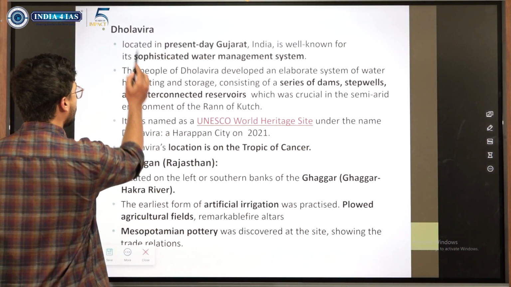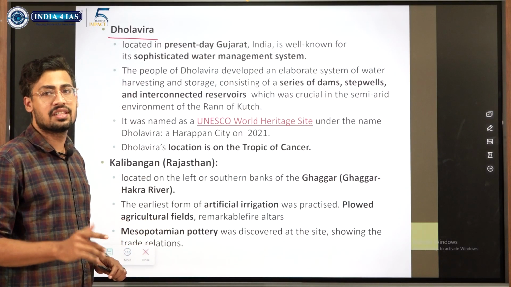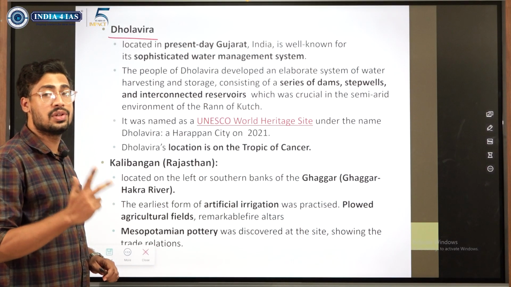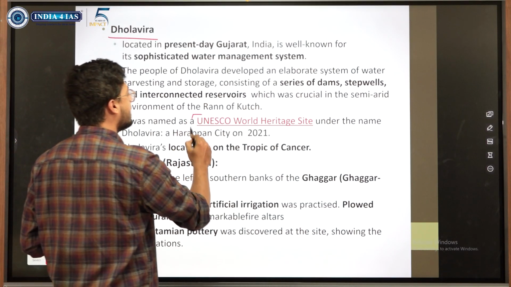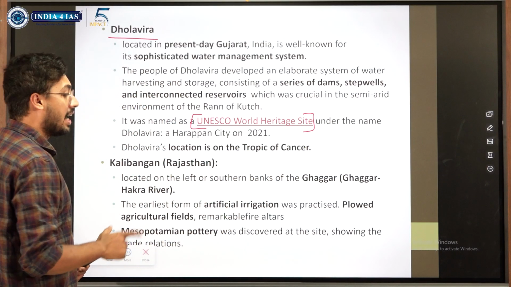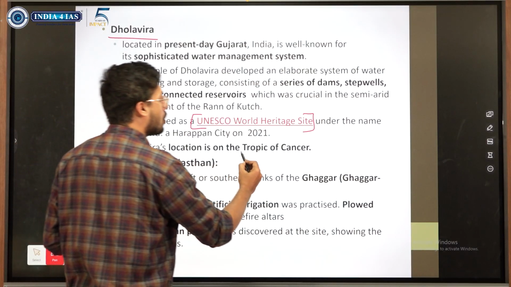Static things that we need to know. One, Dholavira is known for its water management system. Second thing, Dholavira is in Gujarat. Third thing, Dholavira is a UNESCO World Heritage Site. You should know this too. And one more fact about Dholavira is that the location is on the Tropic of Cancer.